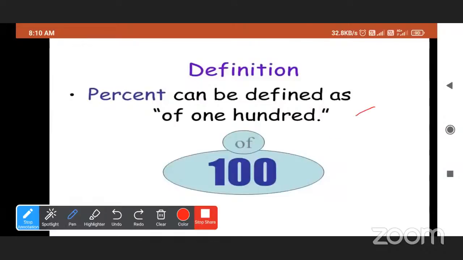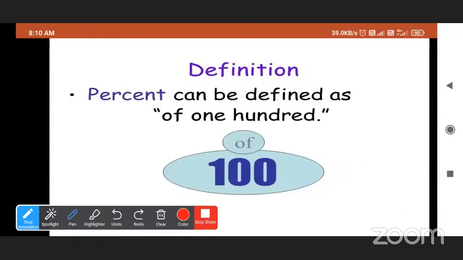What do you mean by 5%? 5 out of 100. See here, they written it can be defined as of 100.